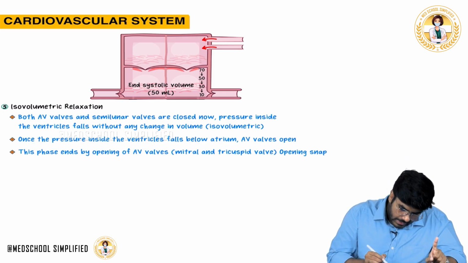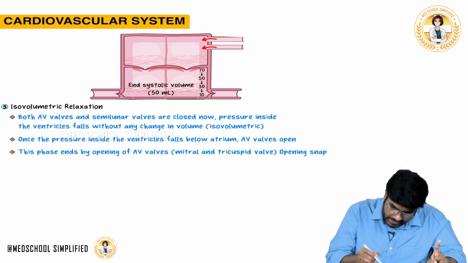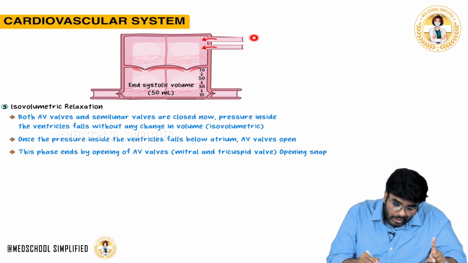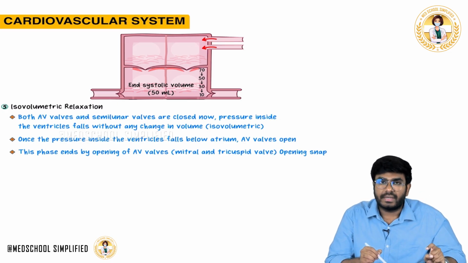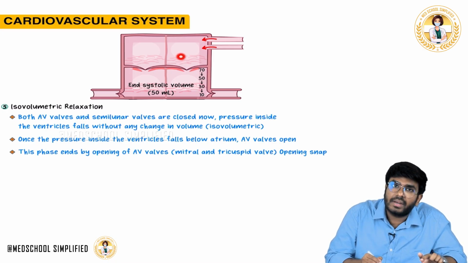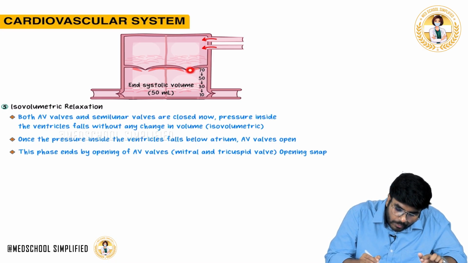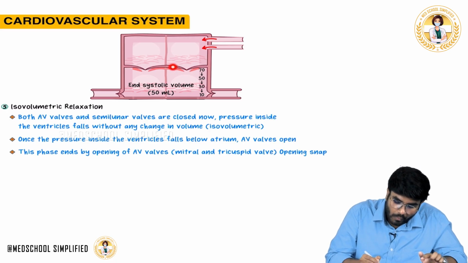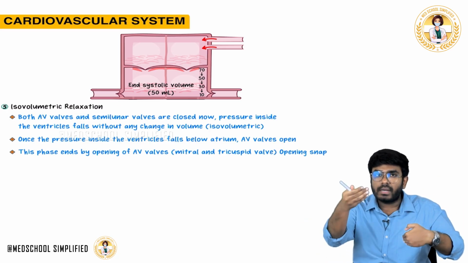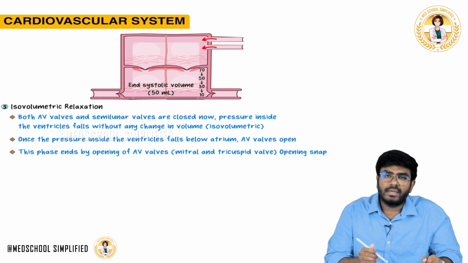Now, important question: during isovolumetric relaxation, what happens? During isovolumetric relaxation, there will be movement of oxygenated blood from the lungs to the left atrium. The left atrium is receiving the oxygenated blood during isovolumetric relaxation. Now, the important point is, once the pressure in the left ventricle becomes less than the atrial pressure, what will happen? Immediately these valves are going to open. Once these valves are opened, that's it. Isovolumetric relaxation is completed. Why? Because valves are opened, new blood is entering.